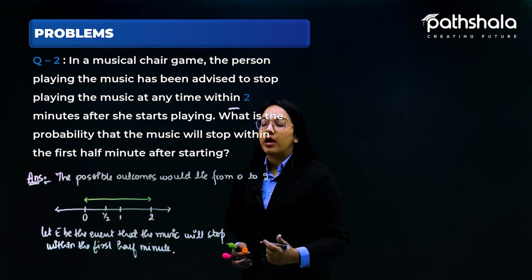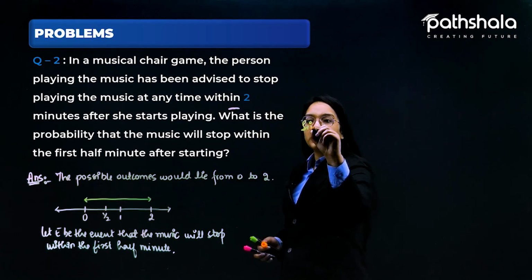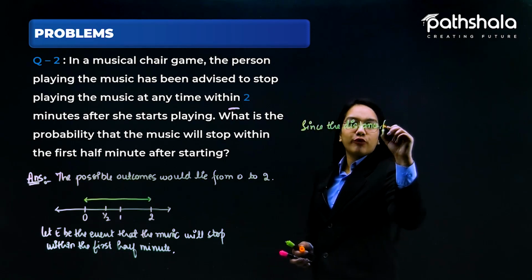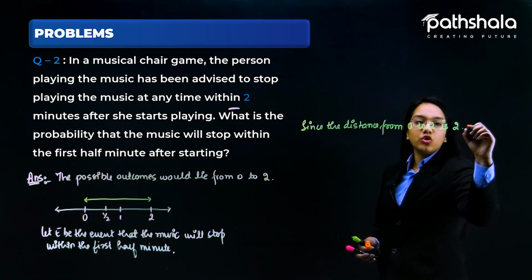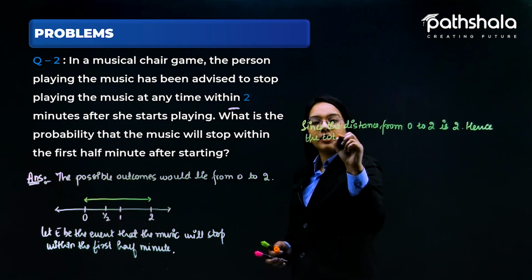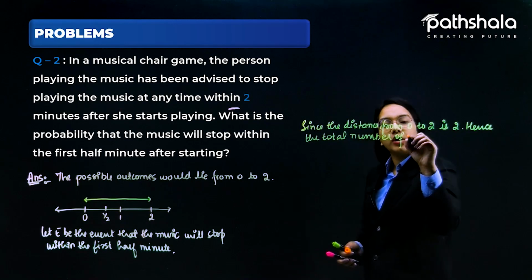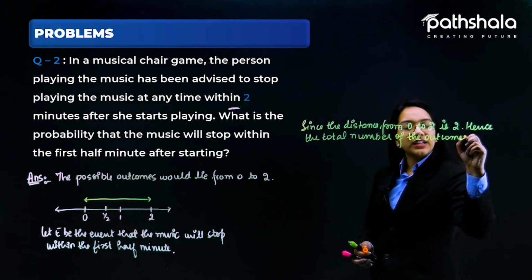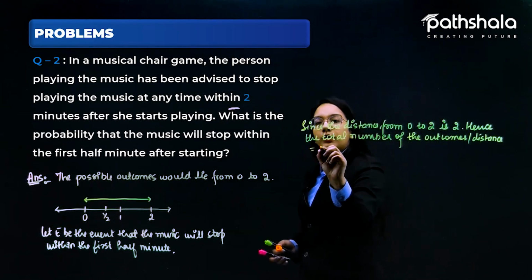Since the distance from 0 to 2 is 2, the total number of outcomes, or the distance, is equal to 2.